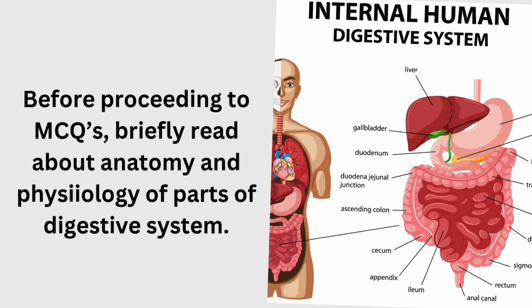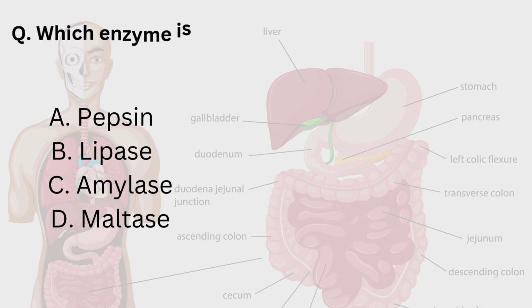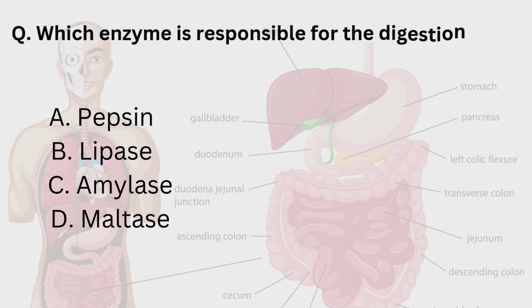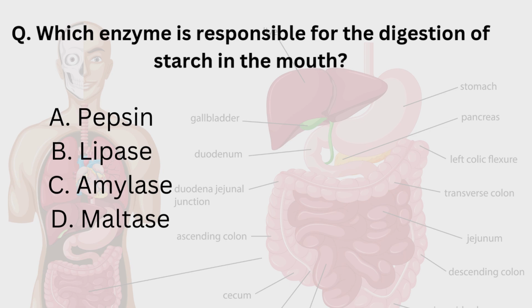Okay, let's start with the first question. Which enzyme is responsible for the digestion of starch in the mouth? Options are pepsin, lipase, amylase and maltase. Here we will see the one-line description of these enzymes. First one, pepsin. What is pepsin?